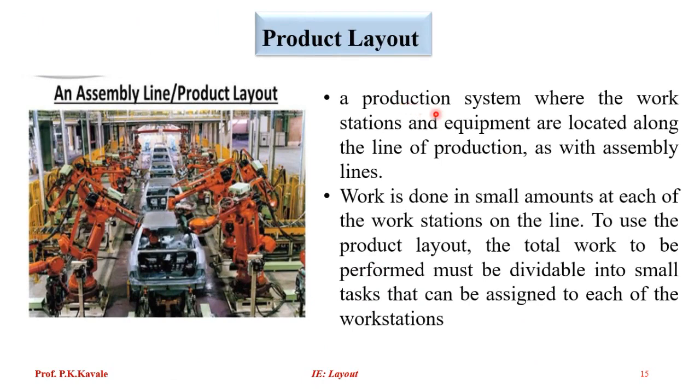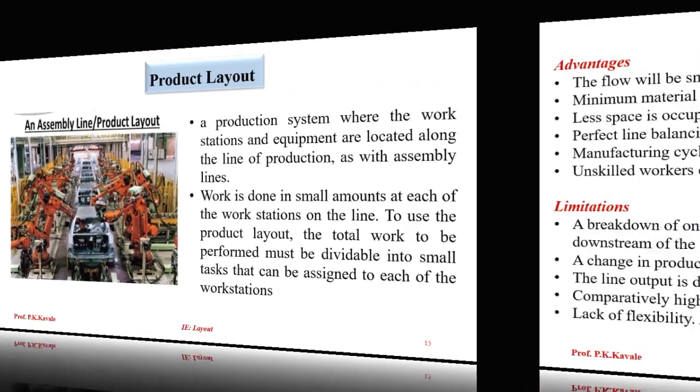Product layout is a production system where the work stations and equipment are located along the line of production, as with assembly lines. So there is continuous flow. Work is done in small amounts at each workstation on the line. To use the product layout, the total work to be performed must be divisible into small tasks that can be assigned to each workstation. A car manufacturer is one of the best examples of the product layout.